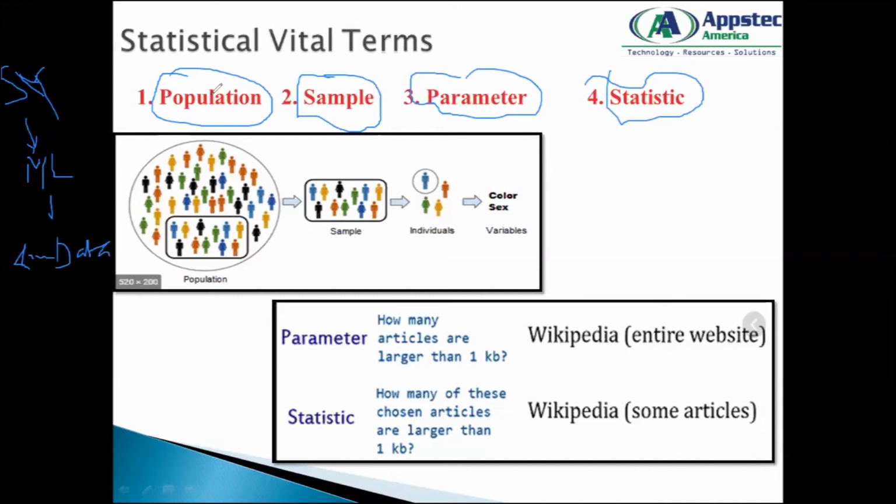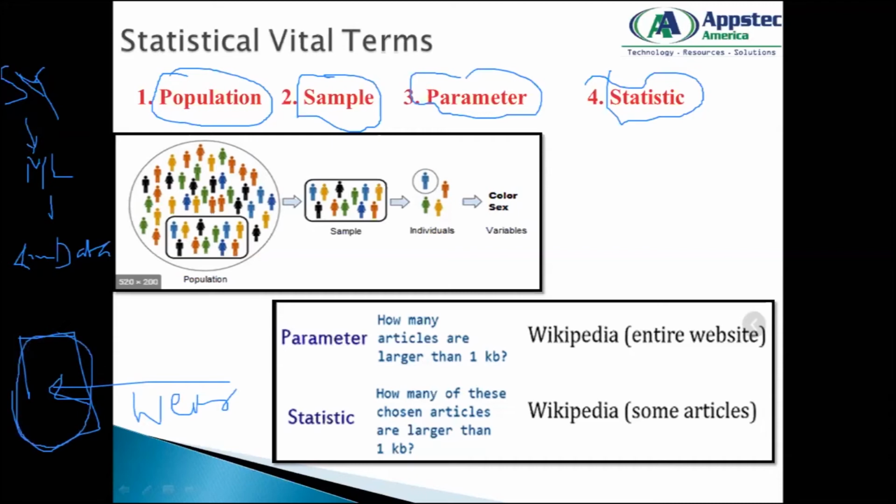Now let's see what each of these explains. So what is actually a population? Population is nothing but the entire universe of all the possible data that can be generated for a specified object. Let's say you have a website. All the customers visiting your website daily becomes the entire population of your data set.